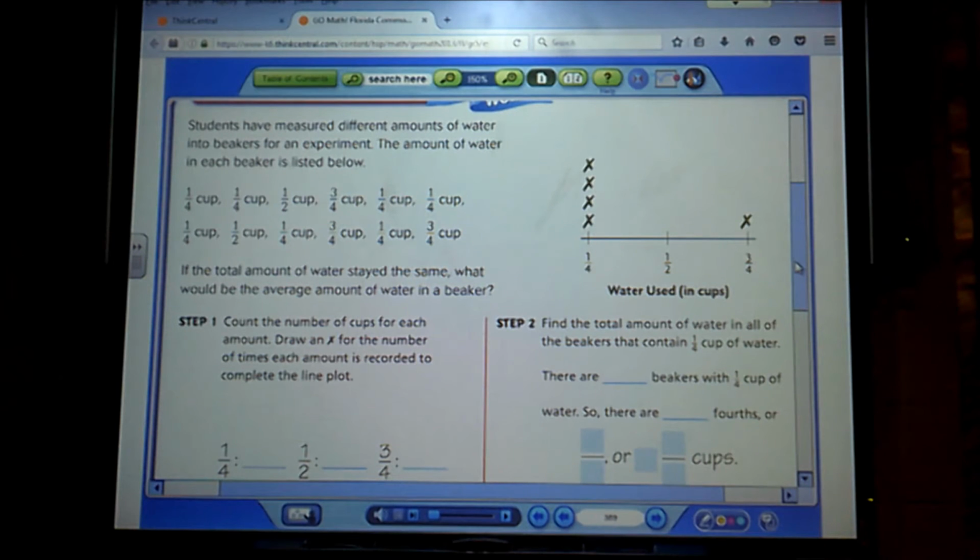Now let's look at this data set. With this data set, we're going to first be filling out our line plot there, and then we are going to come up with the average of all of them together. So the students have measured different amounts of water into beakers for an experiment. The amount of water in each beaker is listed below.